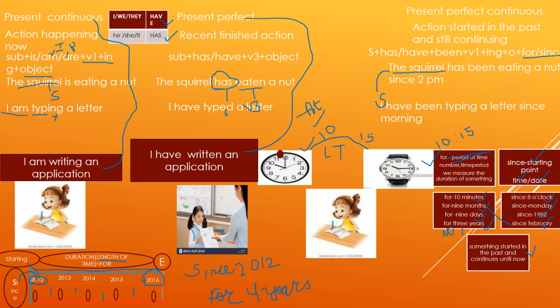So here the starting point is 2012 whereas the ending point is 2016. So how many years come in between? I guess 4 years, because here we have to mention the length of time, not the starting point. So duration is 4 years. So now we can say that she has been writing an application for 4 years and it is still continuing. I hope this concept is clear.